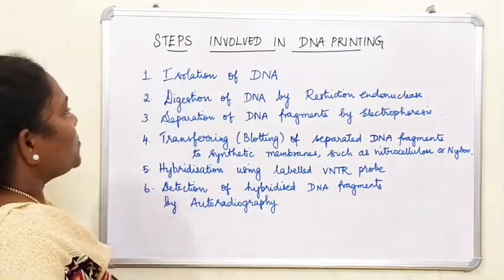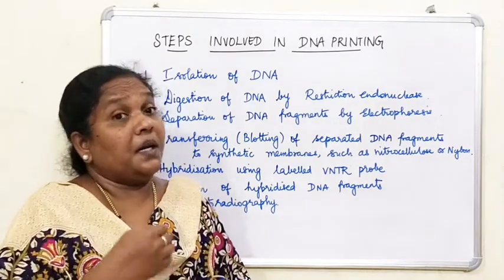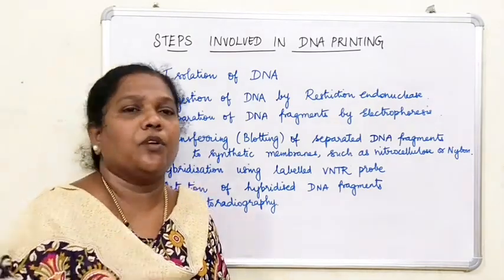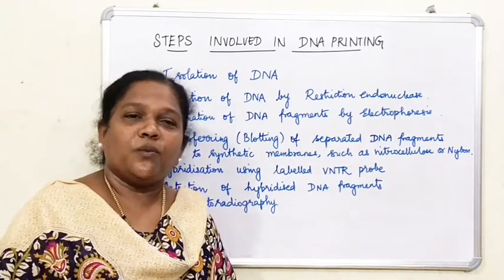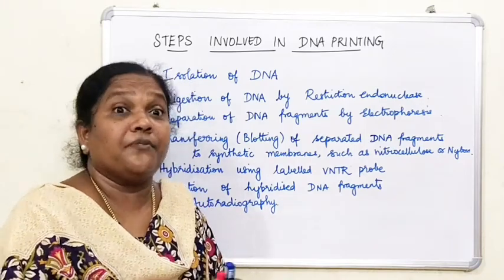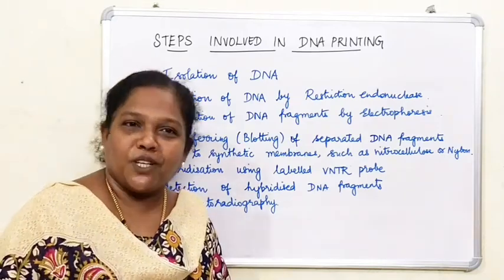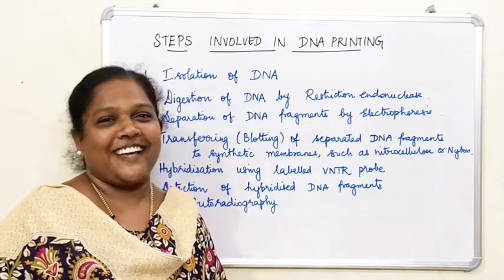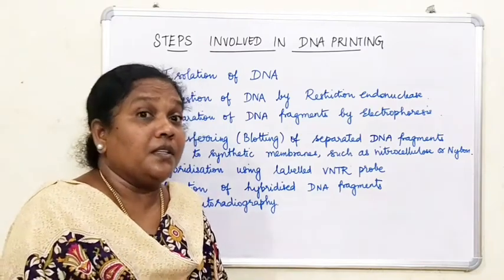The next step: even if you get a small amount of DNA, it has to be multiplied many times. Only with a small amount of DNA, you will not be able to carry out the whole process. So the next step is amplification. How can this amplification be done? With the help of a methodology called polymerase chain reaction, where the DNA can be amplified into billions of times.